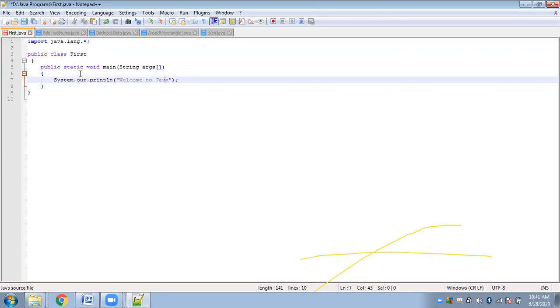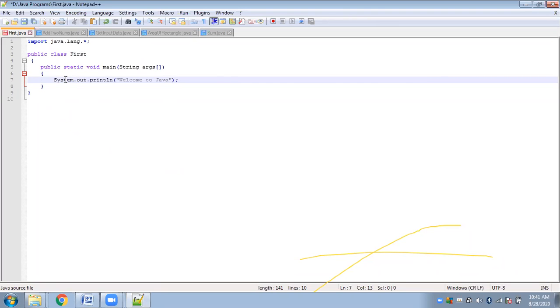That is why I have used system.out. So what this statement means is, as I said, system is a class from the java.lang package, which can be used for system input, output, and for error. Here I am using the system class for standard output.